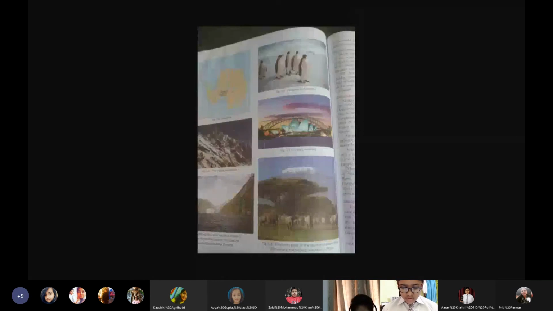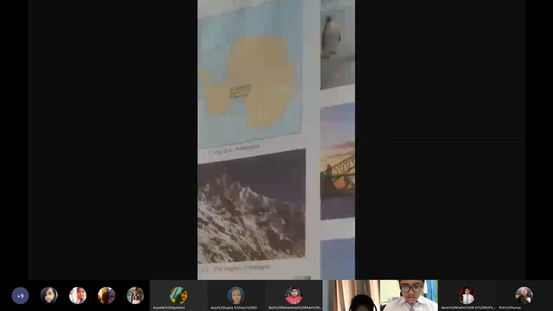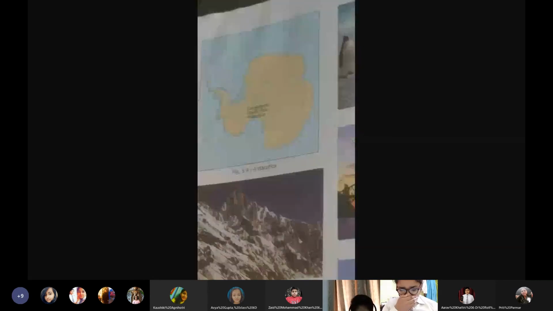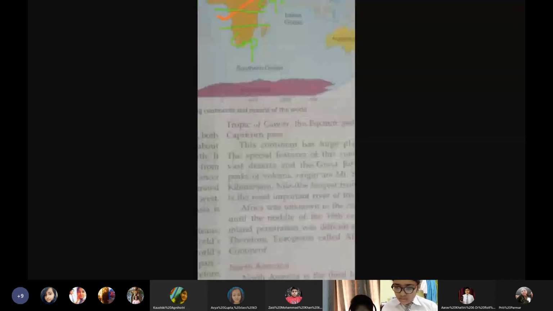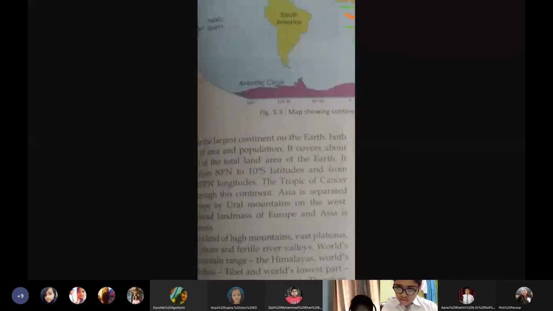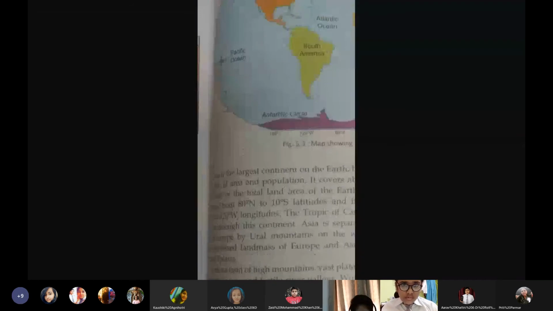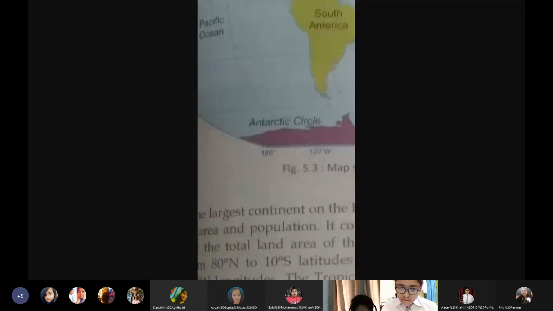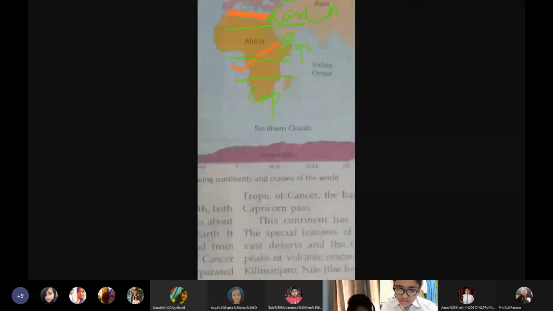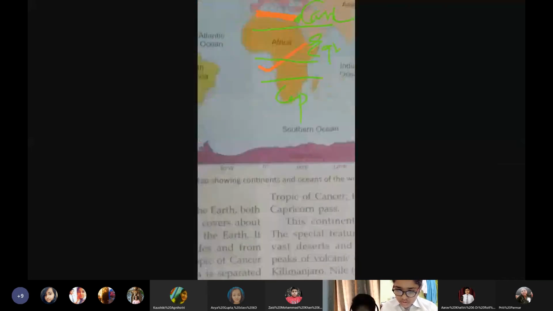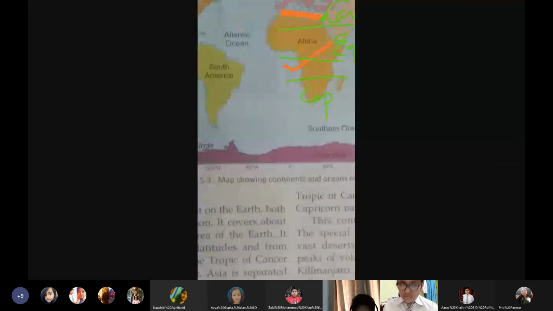Let's come here. So, see, Antarctica is surrounded by the Pacific Ocean. Can you see the Pacific Ocean here? It is this area, which is the Pacific Ocean, then the Indian Ocean. Can you see? And then the Atlantic Ocean is here, this particular area.